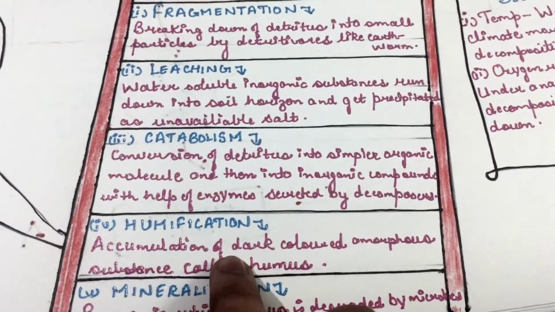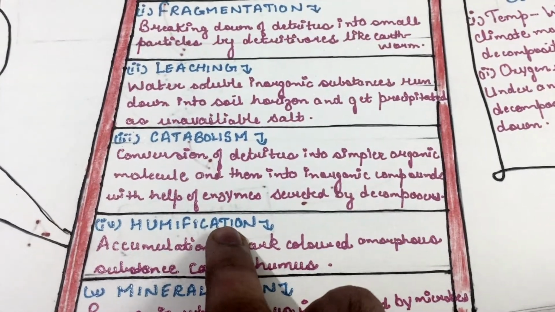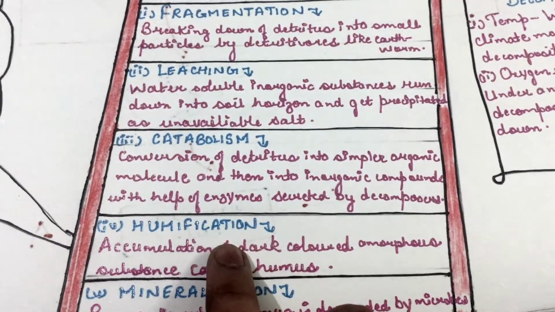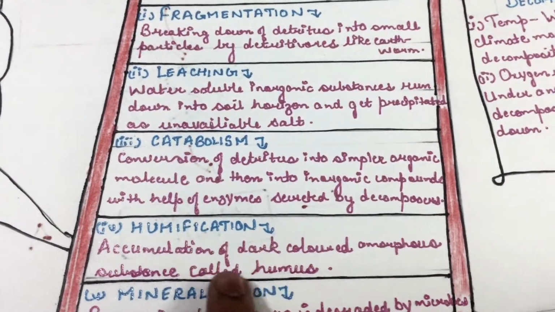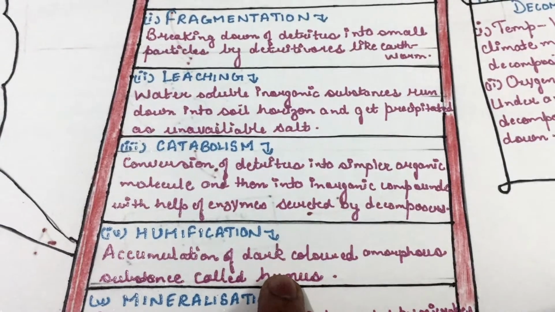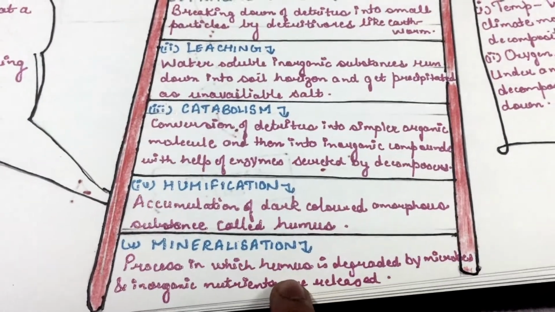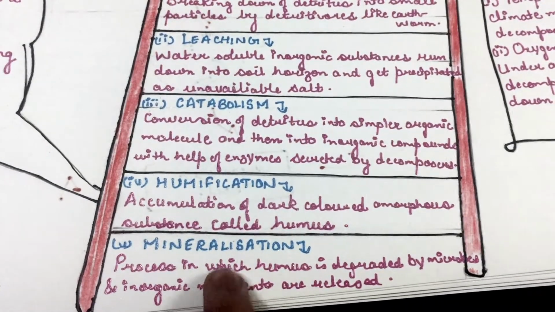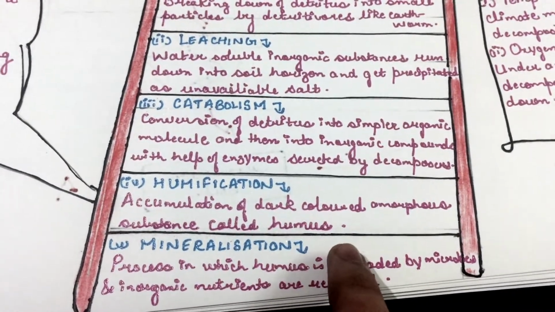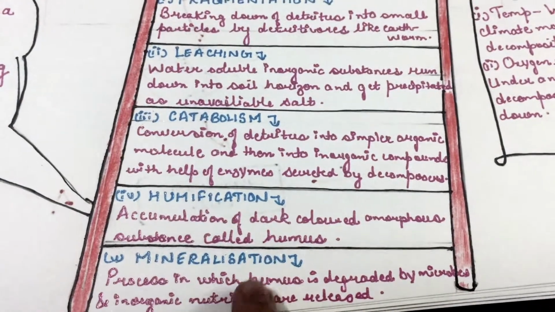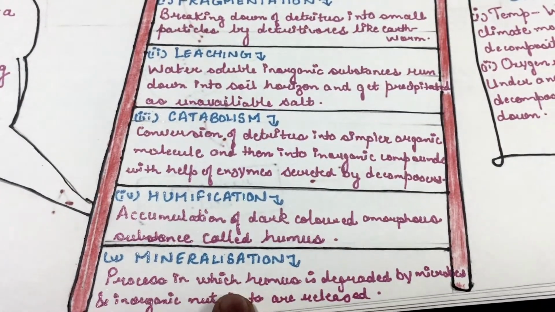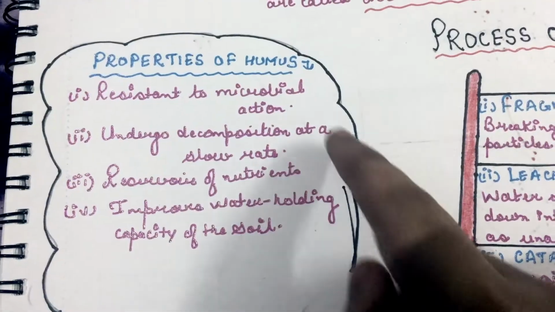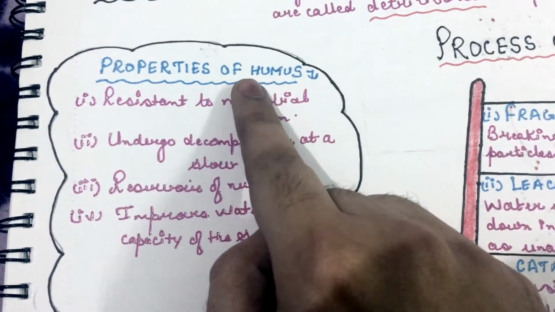Now the fourth step is humification. In humification, what happens? An amorphous dark colored substance called humus is formed. And the fifth step is mineralization. In this process, humus is degraded by microbes and its inorganic nutrients are released into the soil. Now let us look at some of the properties of humus.